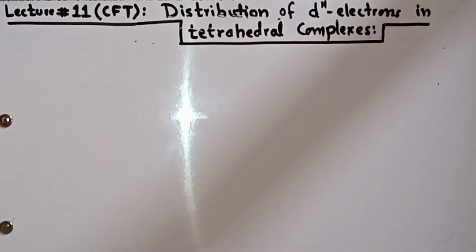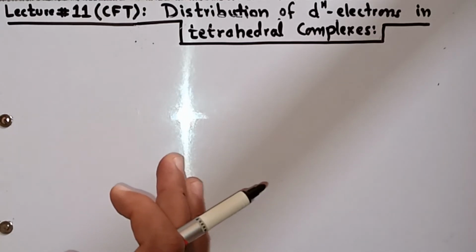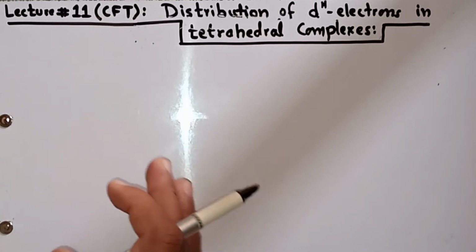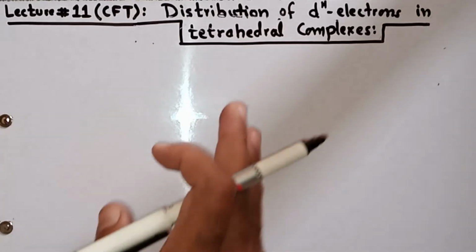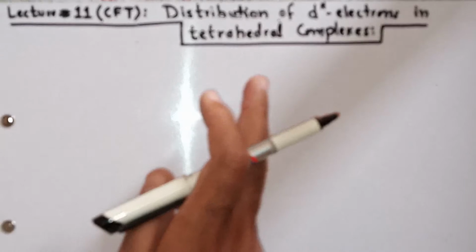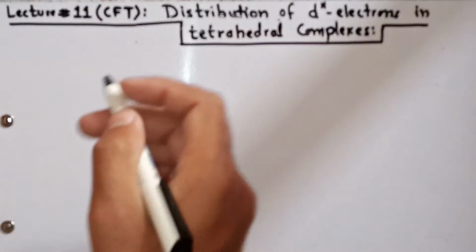So, dear student, today is lecture number 11 of crystal field theory, and in this lecture we study the distribution of d^x electrons. In the previous lecture, we started the tetrahedral complexes application. This is one application of crystal field theory: how crystal field theory can be applied to a tetrahedral complex. Today we will study the distribution of d^x electrons in tetrahedral complexes.